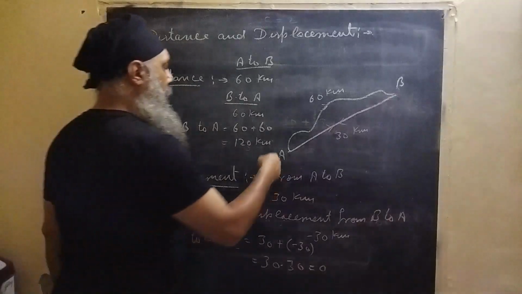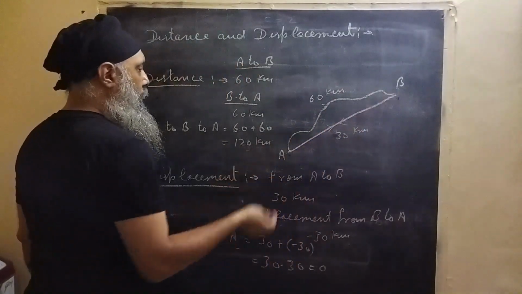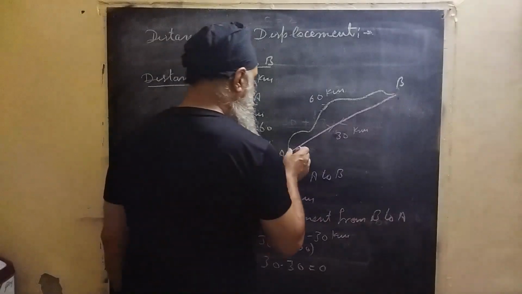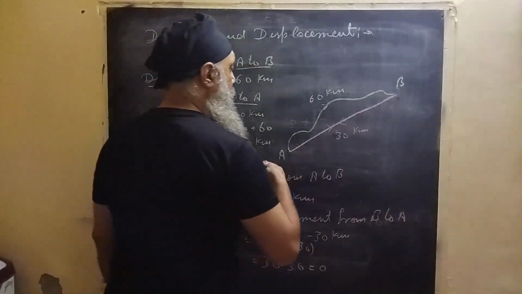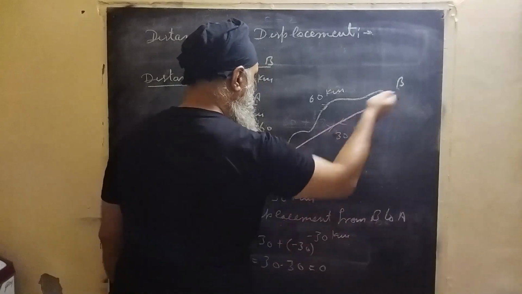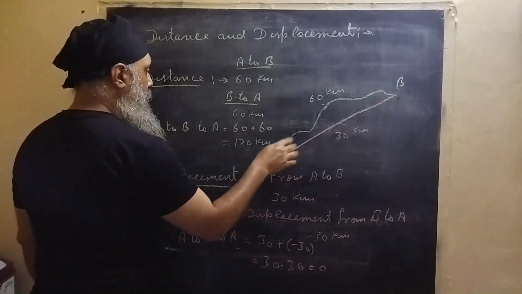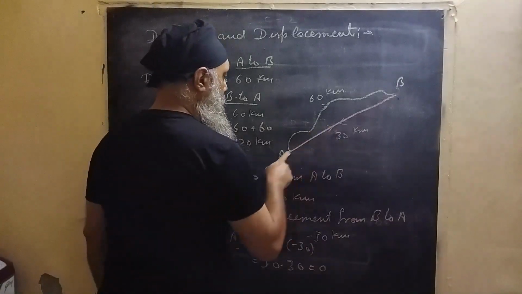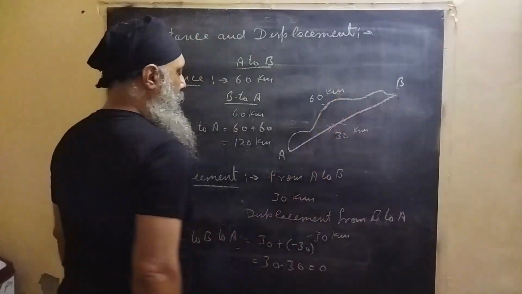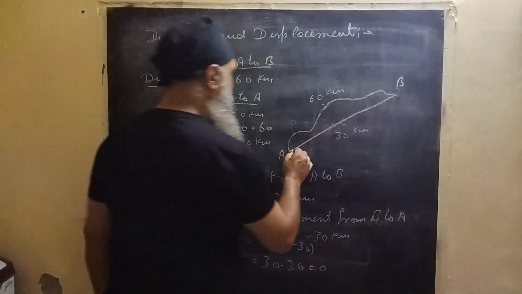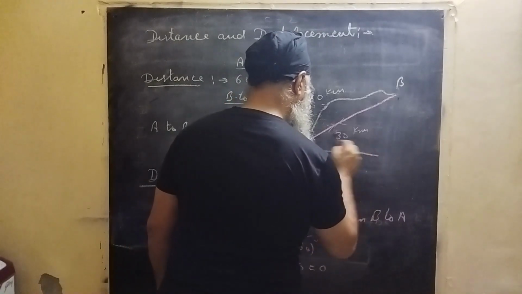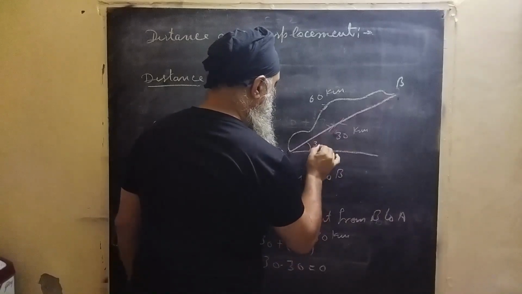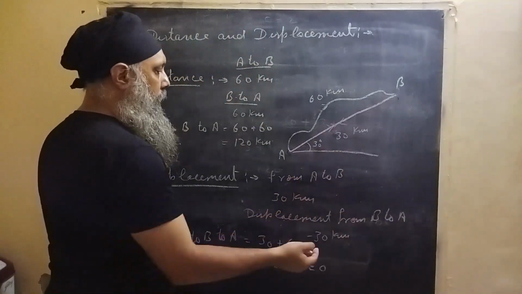So if you go to any place and come back, the distance will be added up and gives you how much you have covered. But if you come back to the same place, to the original position, then the displacement will be 0. In displacement, because that is a straight line, some direction will be there. Like, consider this is some angle with the horizontal. Let's consider this is 30 degrees, just consider it.